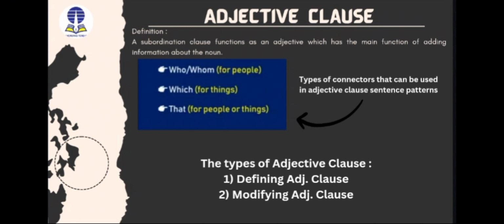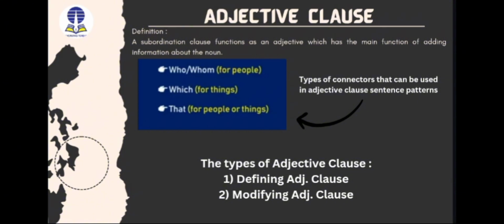Okay, and next I want to explain to you about the adjective clause. Based on the definition, an adjective clause is a subordinate clause that functions as an adjective, which has the main function of adding information about a noun. An adjective clause is also called a relative clause.